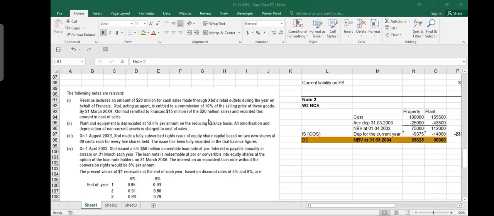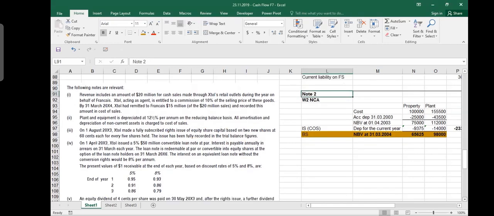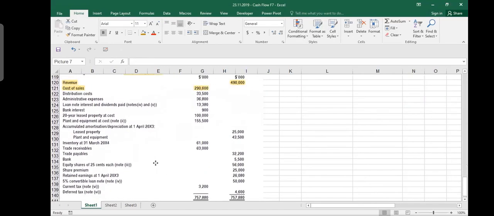You receive premium here as well because your share price was, if I'm not mistaken, 25 cents and you are selling it for 60 cents. So you receive some premium. You said debit cash, credit share capital, credit share premium, which I just explained to you earlier.